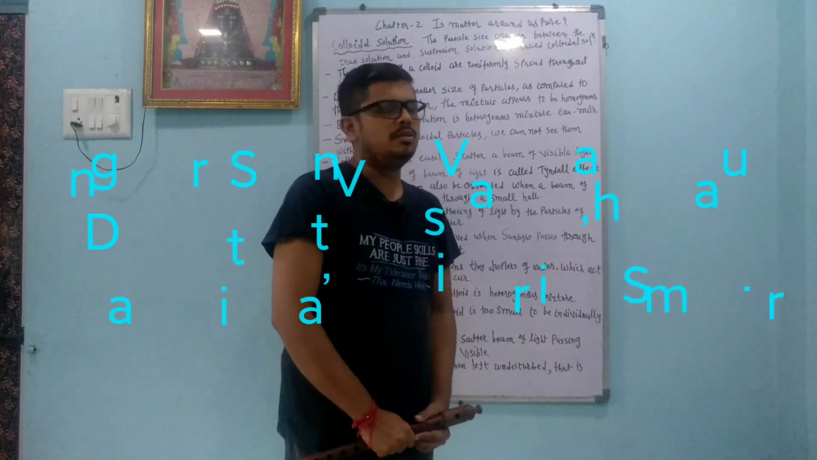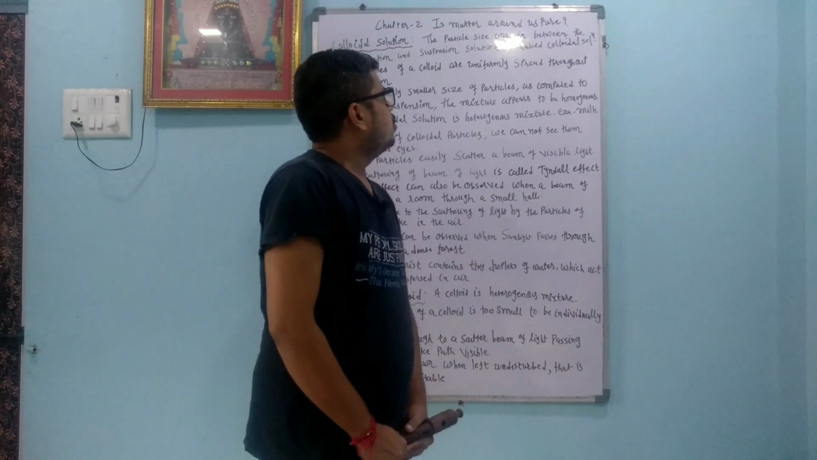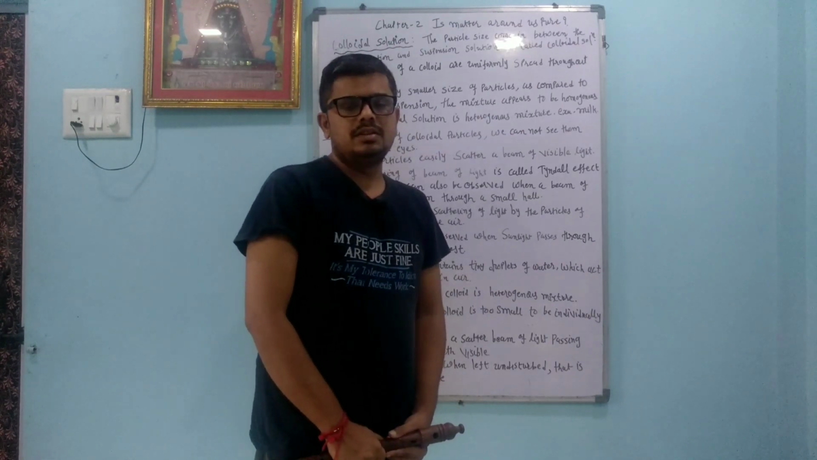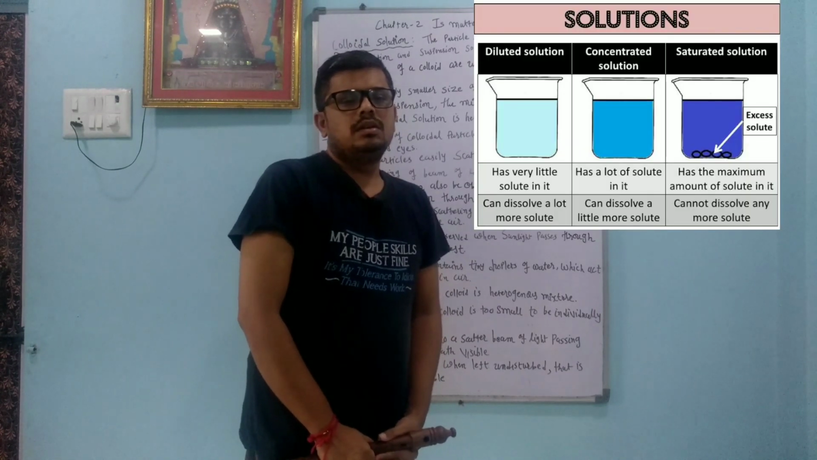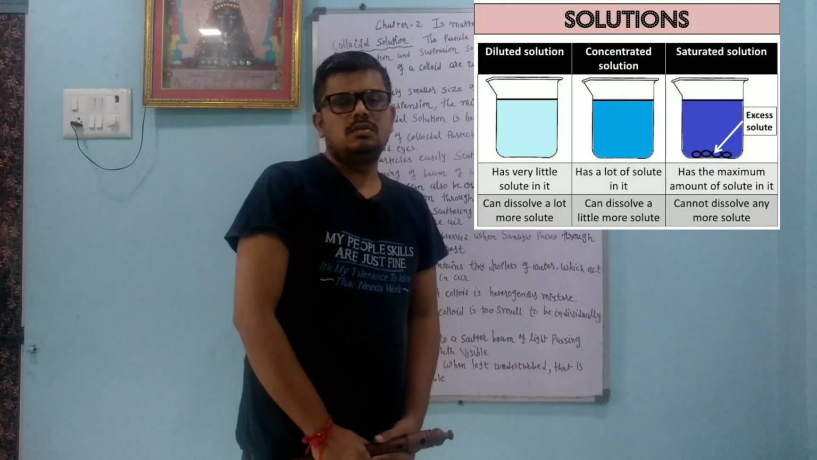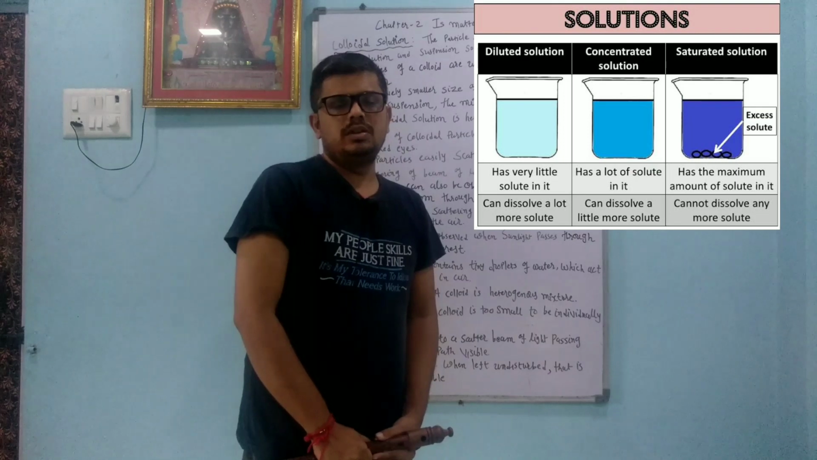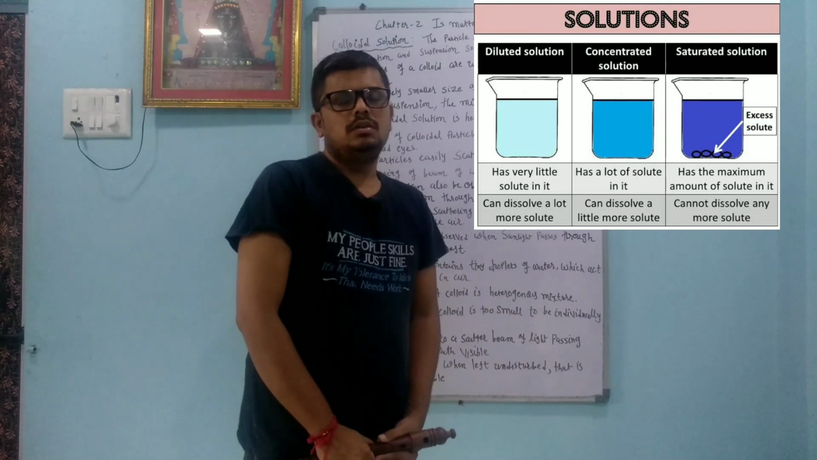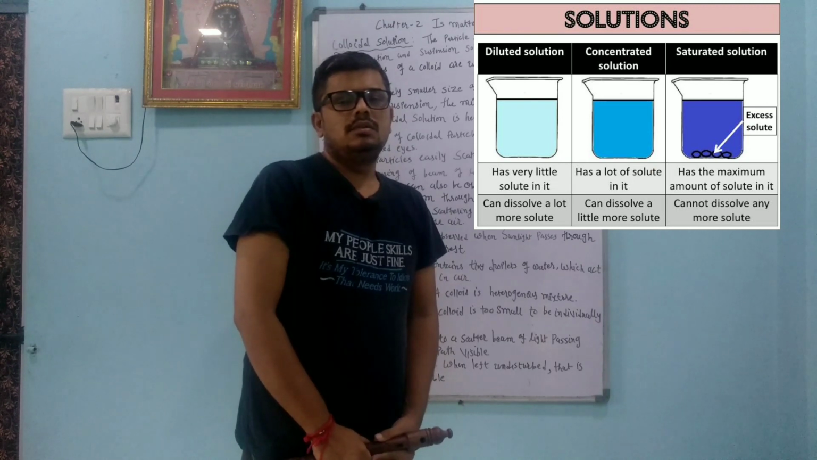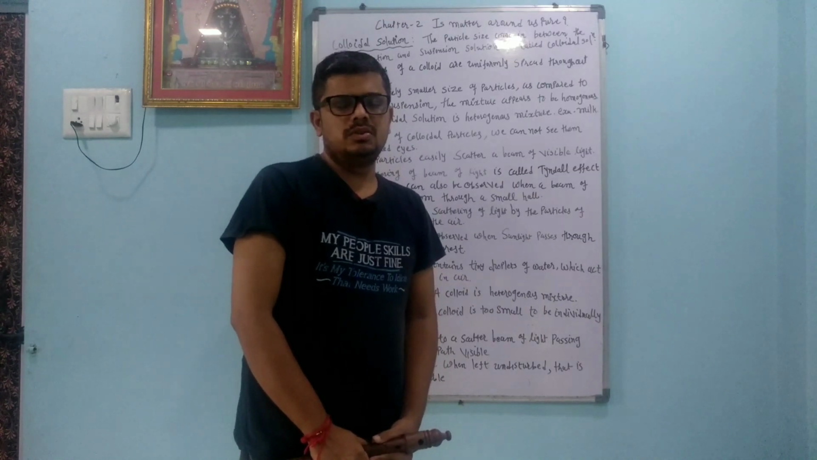Today we will continue chapter number 2: Is matter around us pure? Dear students, last time we discussed the mixture, homogeneous mixture, and heterogeneous mixture, as well as the solution. In a solution we learned about solute and solvent, dilute solution, concentrated solution, saturated solution, and unsaturated solution. We also learned how we can represent the concentration.